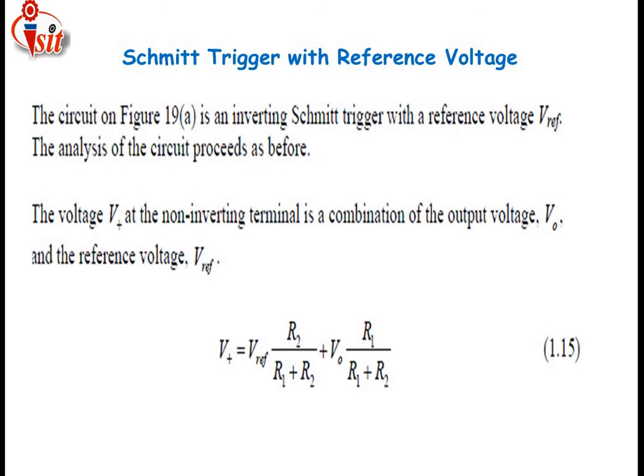Just see here, the circuit in the figure is an inverting Schmitt trigger with a reference voltage Vreference. The analysis of the circuit proceeds as before. The positive voltage at the non-inverting terminal is a combination of the output voltage V0 and the reference voltage Vreference.